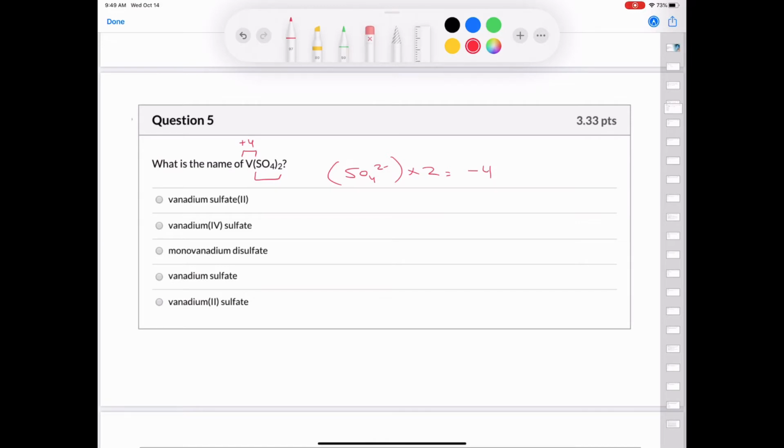Now, vanadium is a transition metal. It's element number 23. It's found in the 4th period of the periodic table. And so we have to use Roman numerals, the Stock naming system, so we can eliminate these answers right here. But if the vanadium has a +4 charge, this will be vanadium(IV) sulfate.